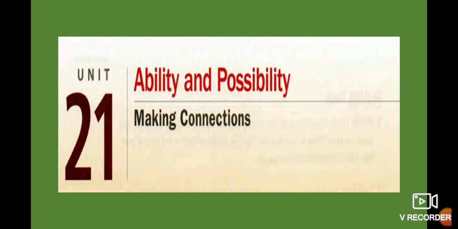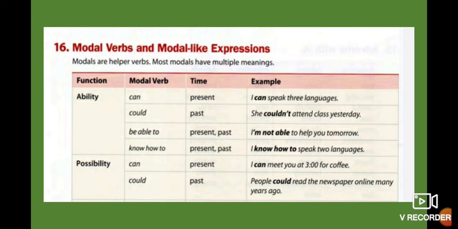Okay, ability and possibility. In that case, we use can and could. Remember, both modals we can use in ability and possibility, but one of them is in present and the other one is in past. For example, can is in present when you say, I can speak three languages. I can speak French, English, Spanish, etc. For possibility, you use can: I can meet you at 3 p.m. for a coffee. So it's a possibility that you do this activity. You are not sure, but it's possible that you go.